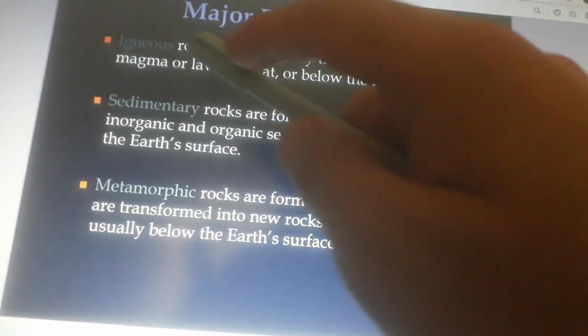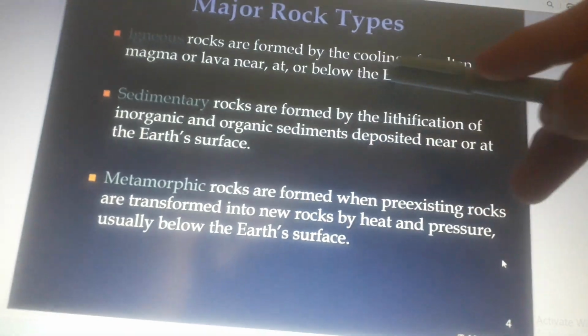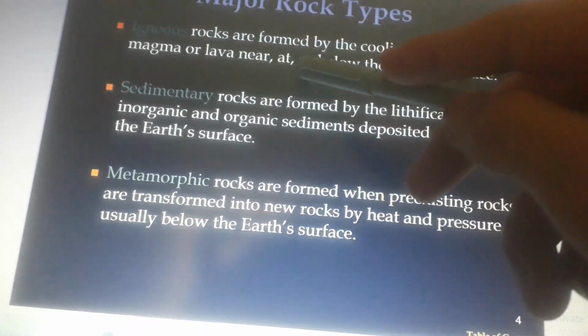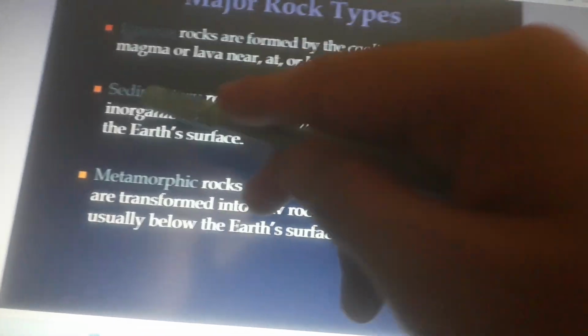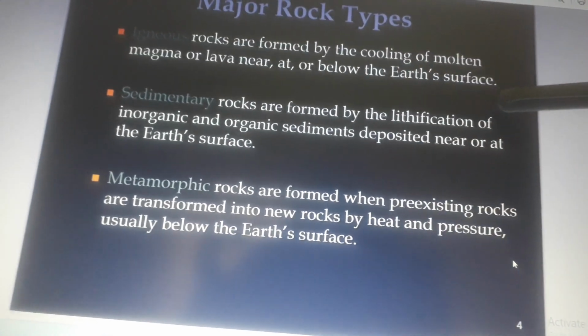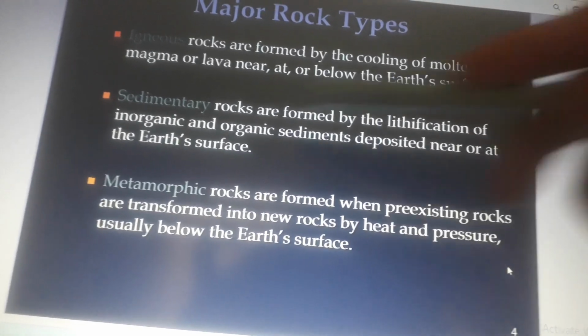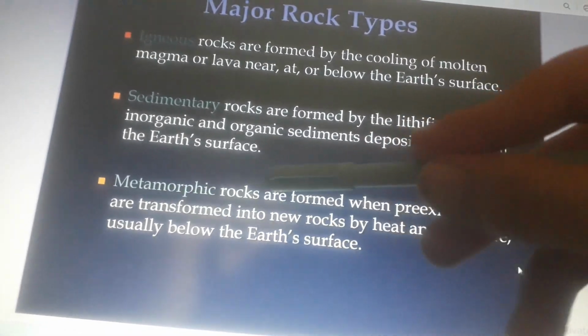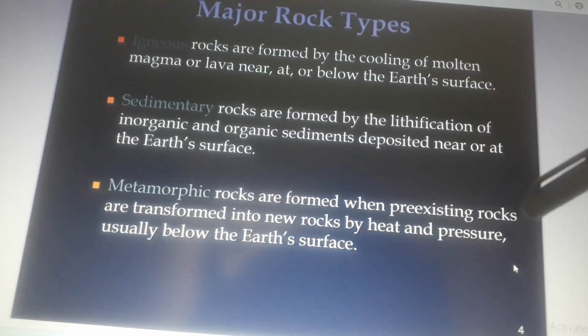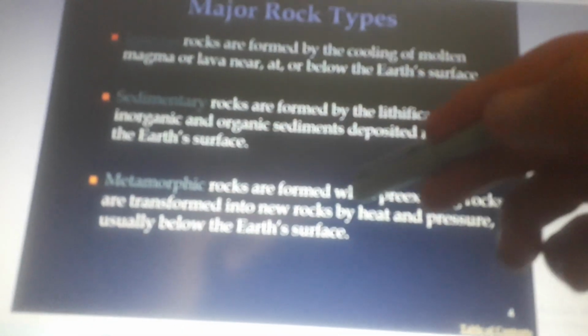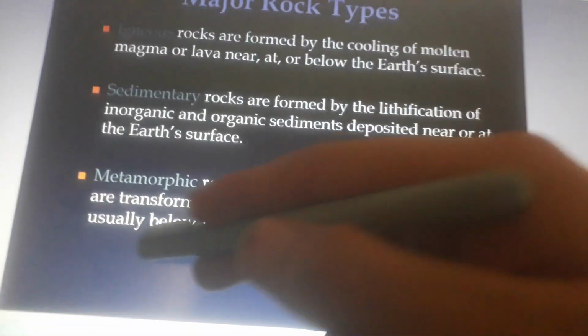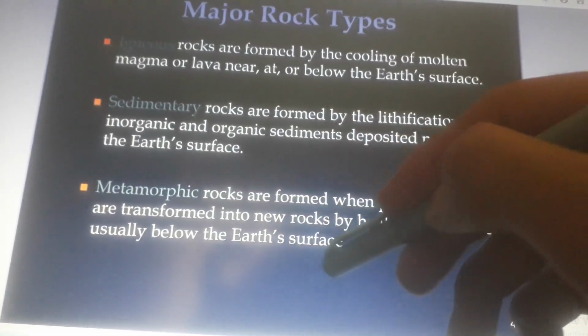Major rock types. Igneous rocks are formed by the cooling of molten magma or lava near, at, or below the Earth's surface. Sedimentary rocks are formed by the lithification of inorganic and organic sediment deposited near or at the Earth's surface. Metamorphic rocks are formed when pre-existing rocks are transformed into new rocks by heat and pressure, usually below the Earth's surface.